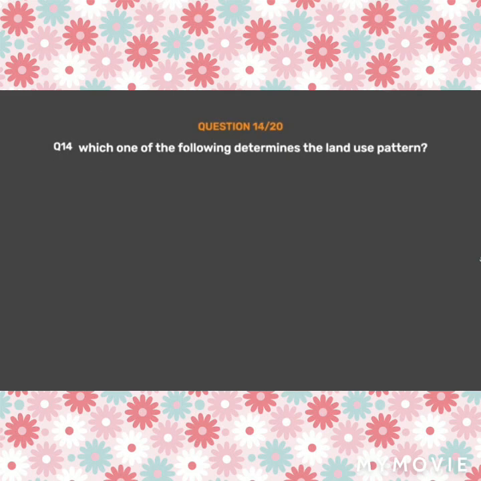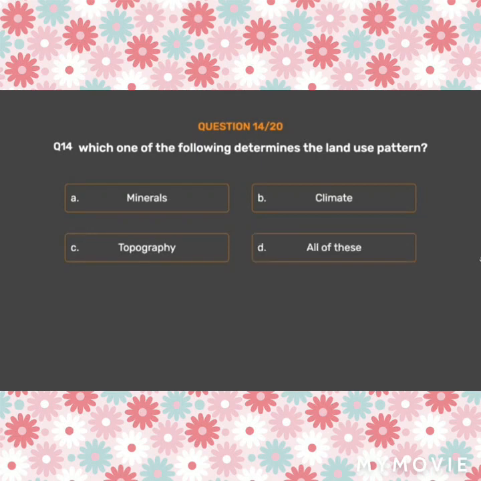Which one of the following determines the land use pattern? Option A. Minerals. Option B. Climate. Option C. Topography. Option D. All of these.